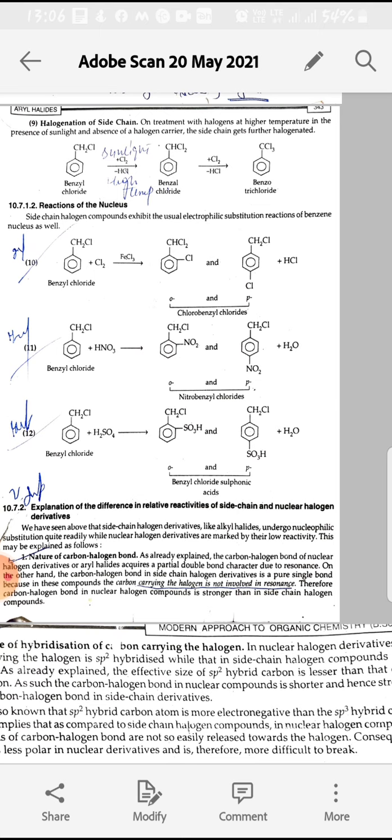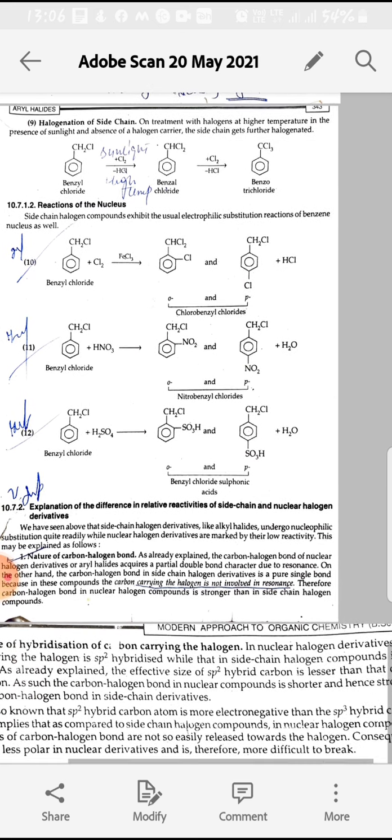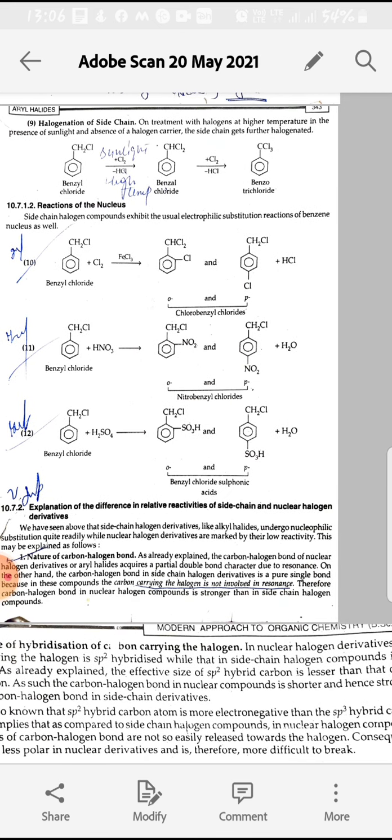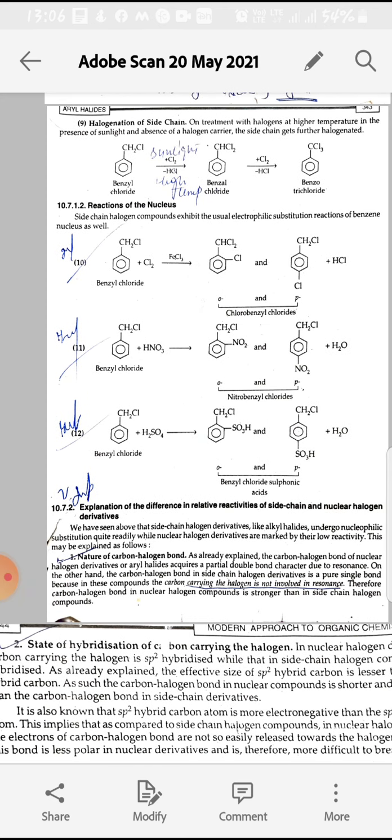So in case of aryl halides, the carbon is more electronegative, holds the halogen tightly, and it cannot be easily substituted by nucleophilic reagents. Whereas in case of side chain halogen compounds, hybridization is sp3, so there is less electronegativity, single bond, and it can easily release the halogen group, and it can be easily substituted. So these are the two difference points, that is the nature of the carbon-halogen bond, and second is the state of hybridization. So all these are the chemical properties.